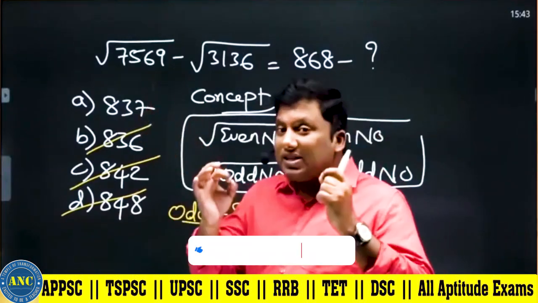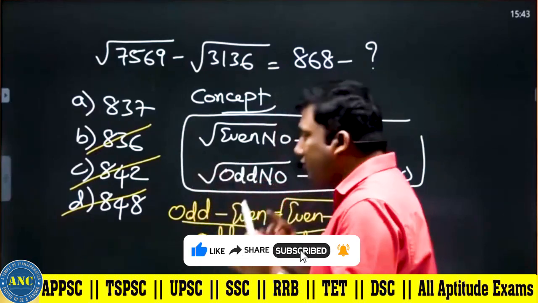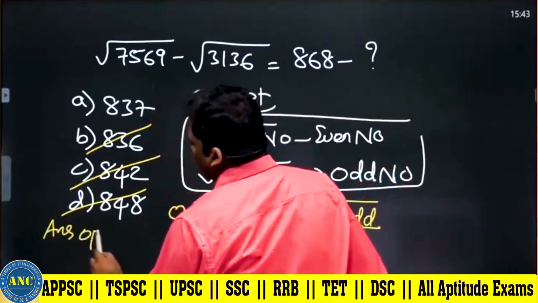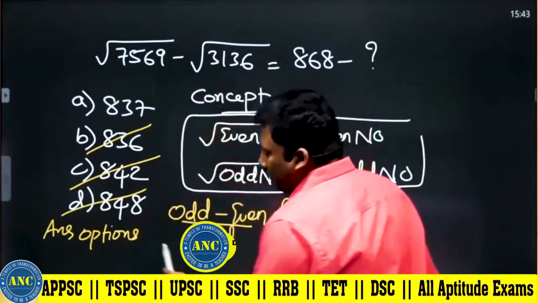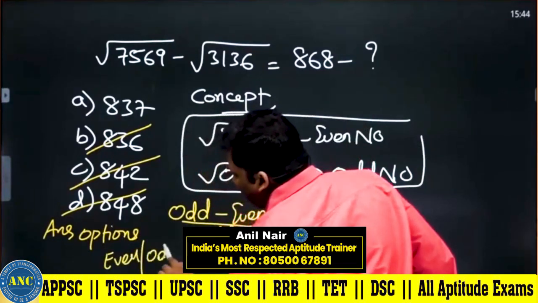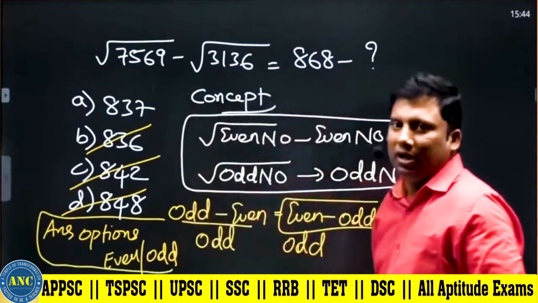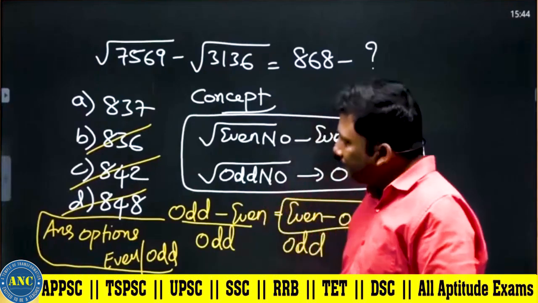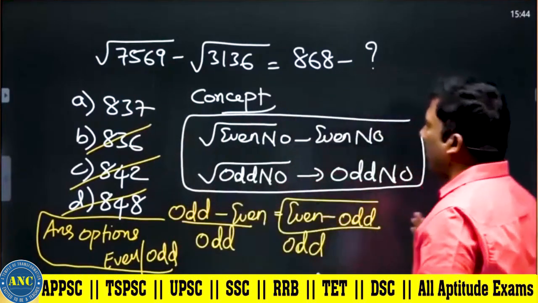Write down: if the answer options have even and odd numbers, then eliminate the wrong options based on the number tree concept.